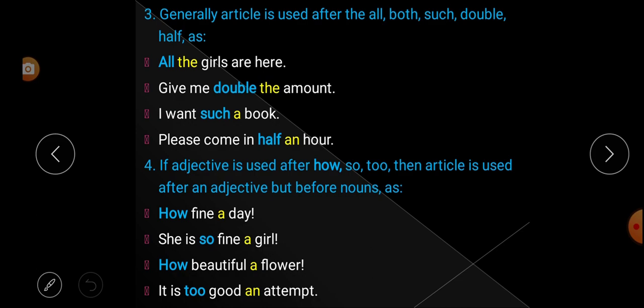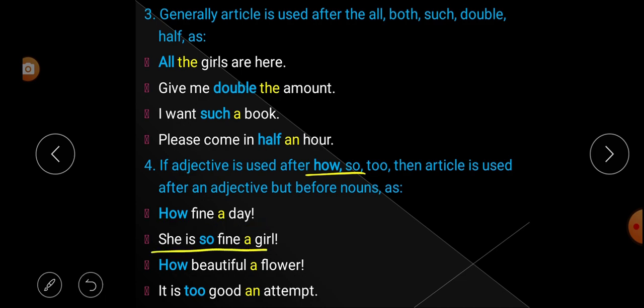Look at the sentence: How fine a day. In this sentence we have the word how. Next, fine is an adjective, a is an article, and day is a noun. Fine is an adjective and it is used after how. That's why we have used article a after fine and before the noun, that means before day.